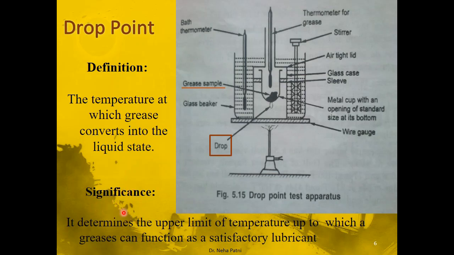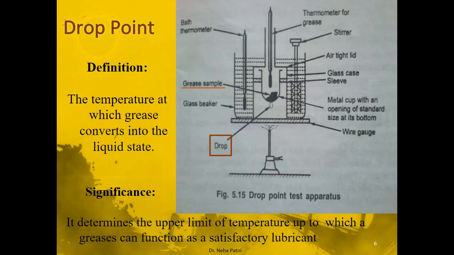It obviously determines the upper limit of temperature up to which a grease can function as a satisfactory lubricant. Like the way we saw in the video, drop point was 183. That means up to 183 this sample is stable, and after that oil will come out of it. So you may not be able to use it as a satisfactory lubricant.